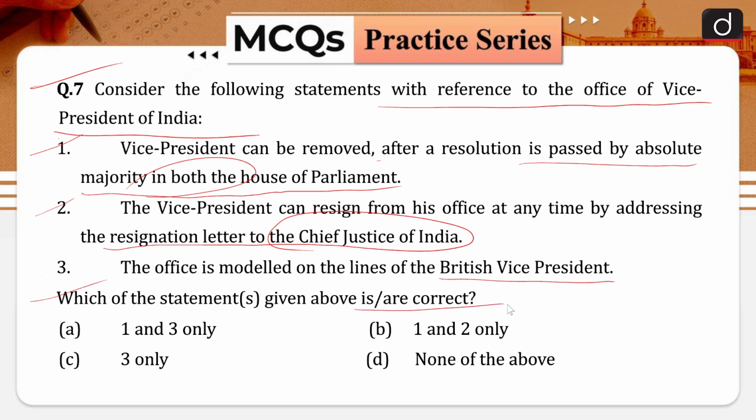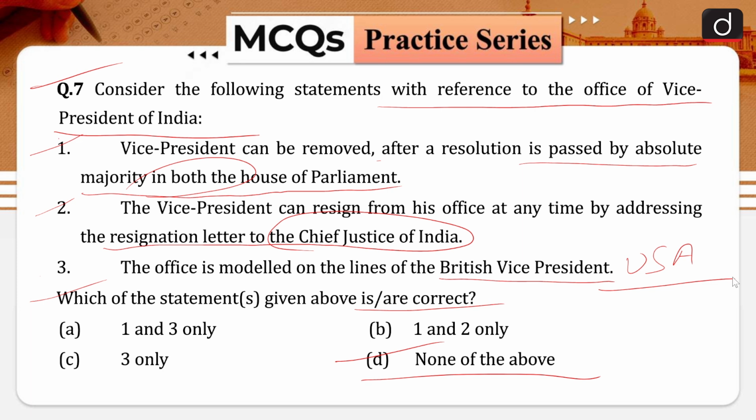Option A is 1 and 3 only. Option B is 1 and 2 only. Option C is 3 only. And option D is none of the above. So the correct answer for this question is going to be option D. None of these statements are correct. The post of Vice President in India is modelled on the lines of the Vice President of USA and not the British Vice President. The term of office of the Vice President is generally 5 years.